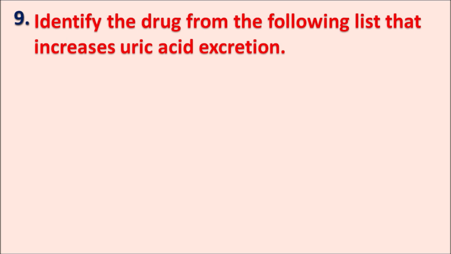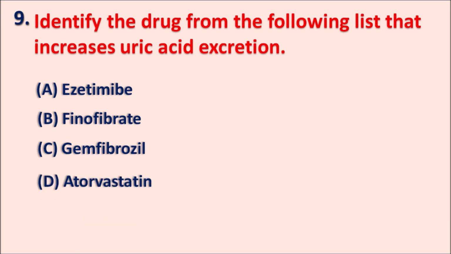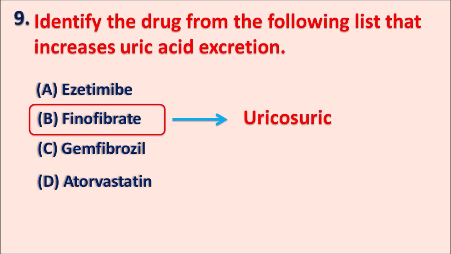Ninth one. Identify the drug from the following list that increases the uric acid excretion. A. Ezetimibe, B. Fenofibrate, C. Gemfibrozil, and D. Atorvastatin. So here which drug increases the uric acid excretion? The right answer is the fenofibrate. Fenofibrate is a fibrate which acts as a uricosuric. Uricosuric means it increases the uric acid excretion.